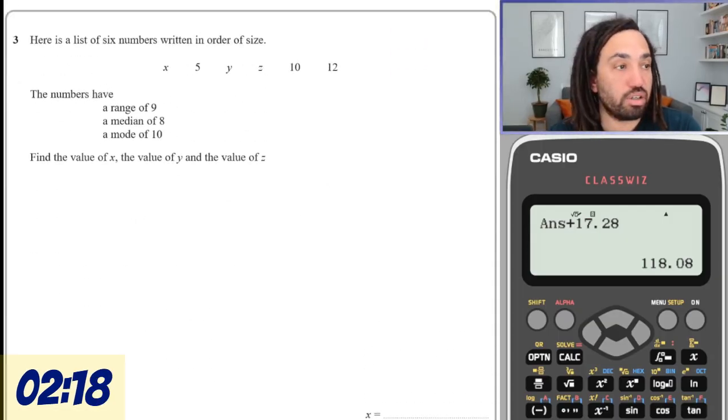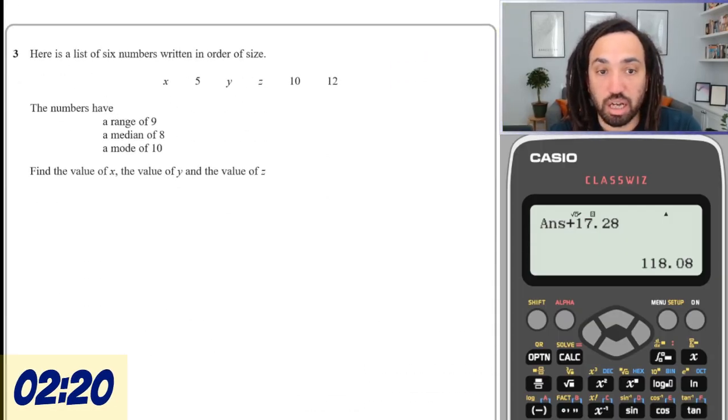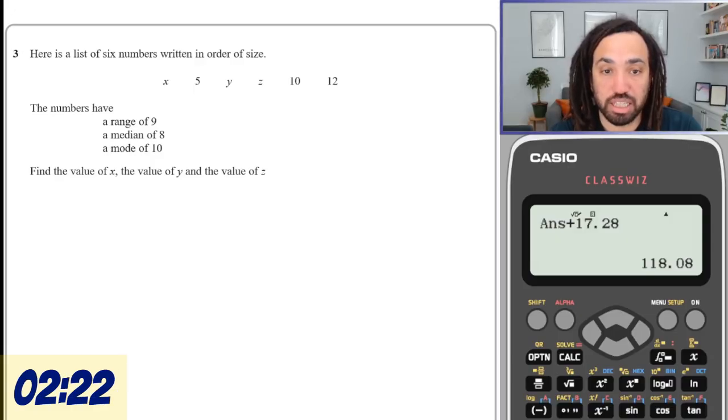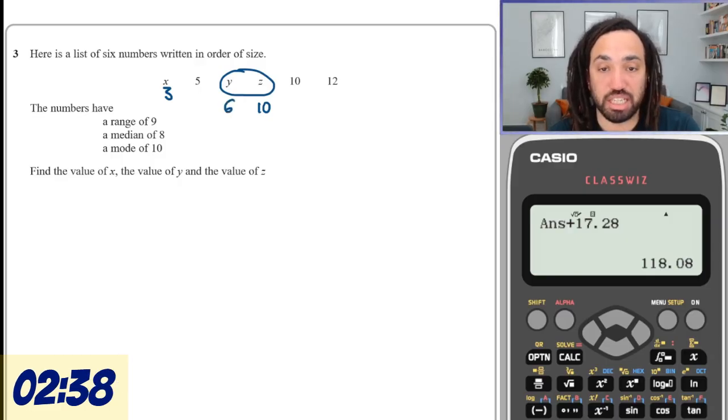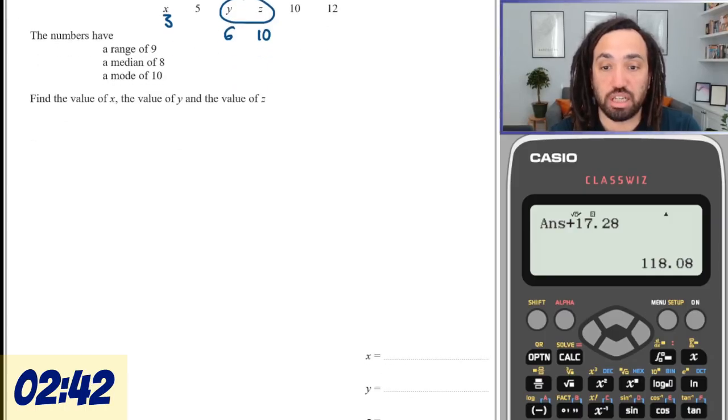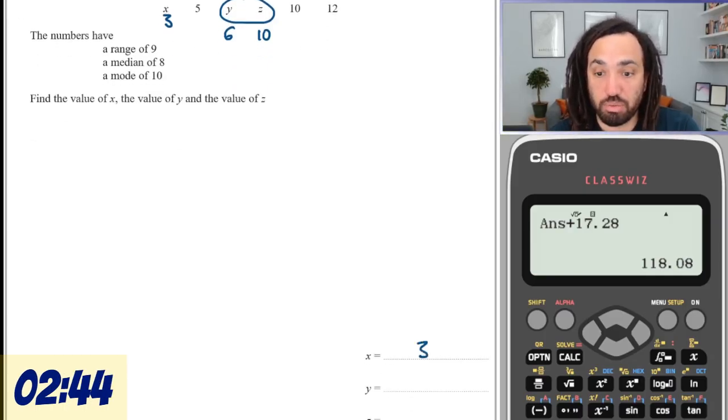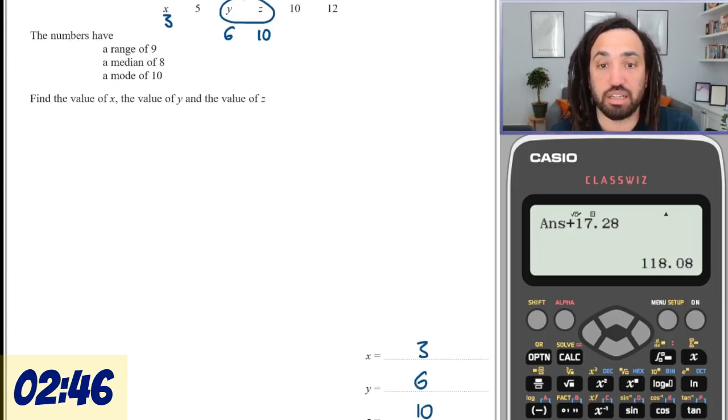Brilliant. I forgot how intense this is. A range of 9, so X must be 3, so that the gap between the biggest and the smallest is 9. A median of 8, which means, not quite sure, but a mode of 10 means that Z must be 10, so that 10 is the most common number. A median of 8 means that Y must be 6, so the two middle numbers average out to 8. So I think that's done. X is 3, Y is 6, and Z is 10.